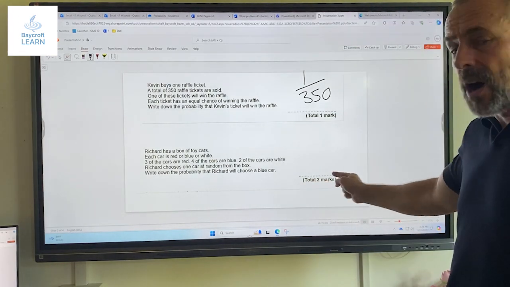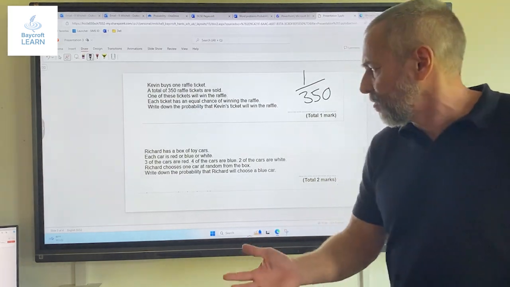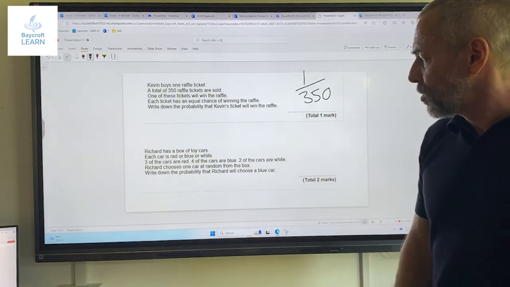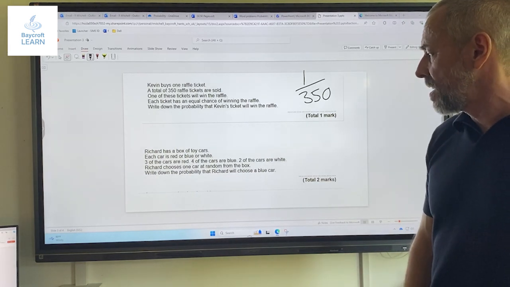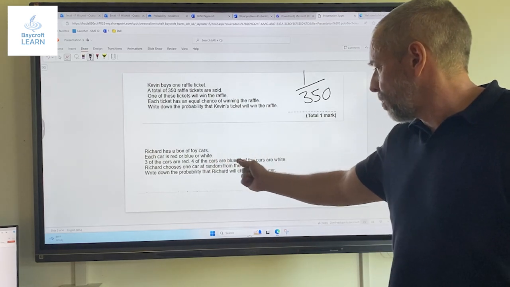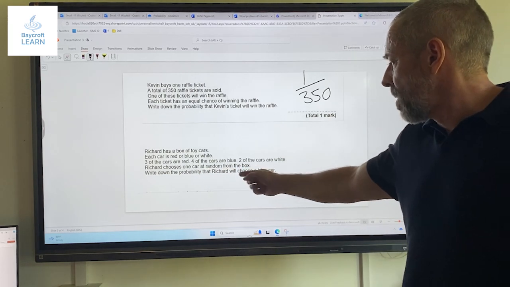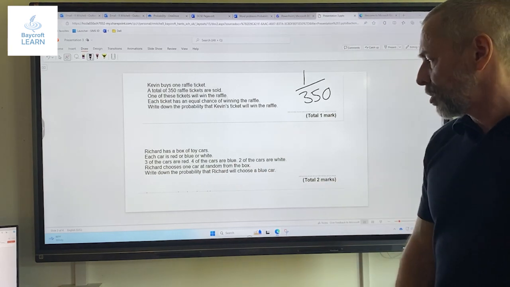Next one, 2 marks. They want a little bit more effort with this one, but actually it's fairly straightforward still. Richard has a box of toy cars. Each car is red, blue or white. 3 of the cars are red, 4 of the cars are blue, 2 of the cars are white. Richard chooses a car at random. What is the probability that he'll choose a blue car?